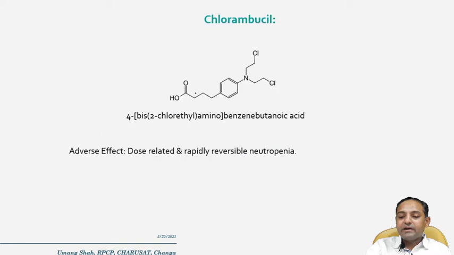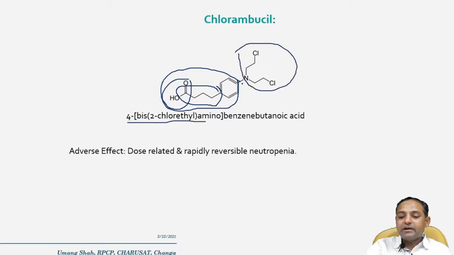Next is chlorambucil. It is called a butanoic acid derivative. If you look at the structure, a phenyl ring is attached to the 4 carbon chain which is called butane, and which is attached to the carboxylic acid, which is called butanoic acid. In the same way, 4-bis(2-chloroethyl)amino means this whole moiety at the 4th position. Bis means 2 ethyl chloride groups are there, so 2-chloroethyl, then amino means this amino group, then this is a benzene ring and this is called butanoic acid. So this is how you can give the IUPAC nomenclature to chlorambucil.